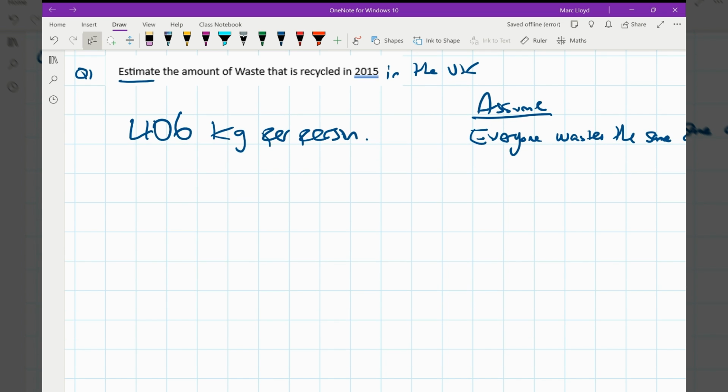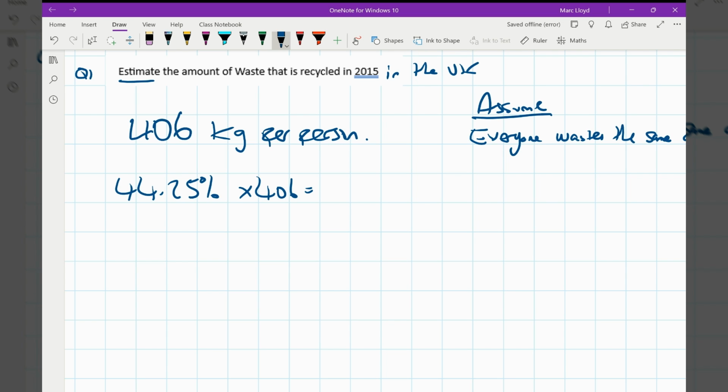Okay, next bit. So percentages, the line graph. So 2015, it's a bit of an awkward plot. It's not in the middle of 44, 45, so it's slightly below the middle, and I've gone with 44.25%. Now, you may go anywhere probably up to 44.5 to use it. I wouldn't use 44.5 because it's not in the middle. And then we're going to multiply that by 406 to work out how much of that waste will be recycled.